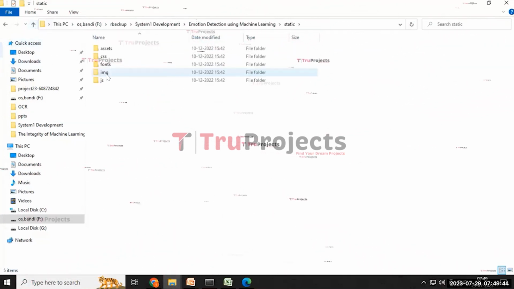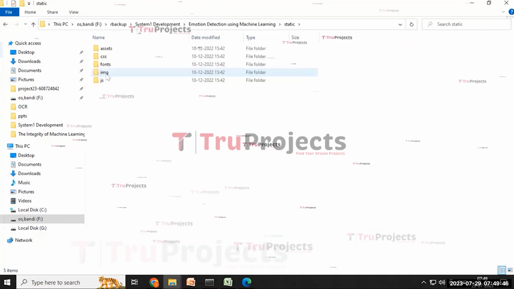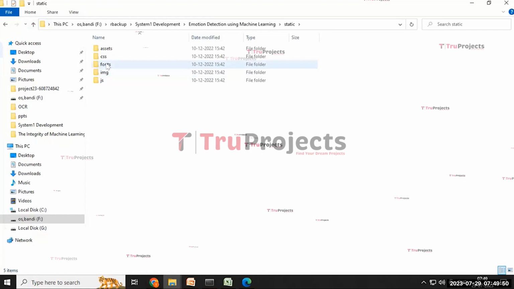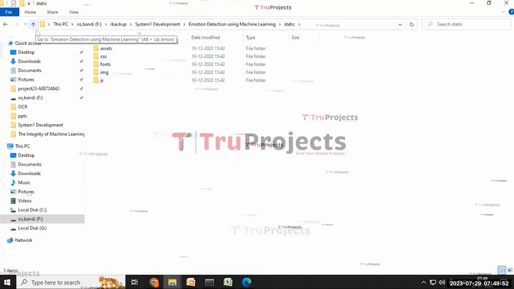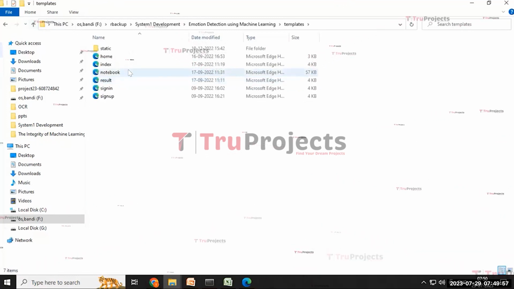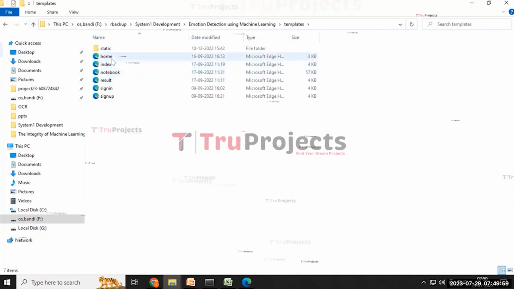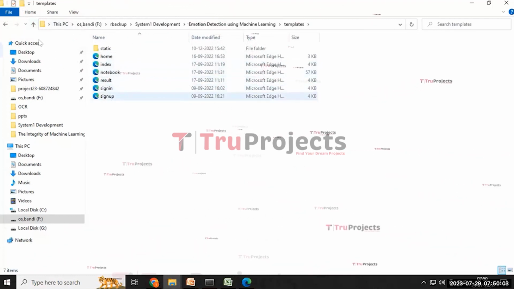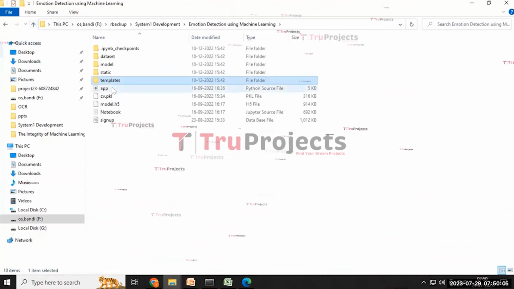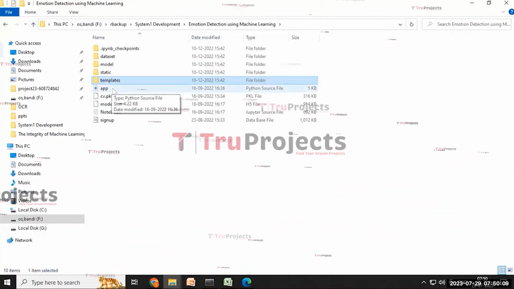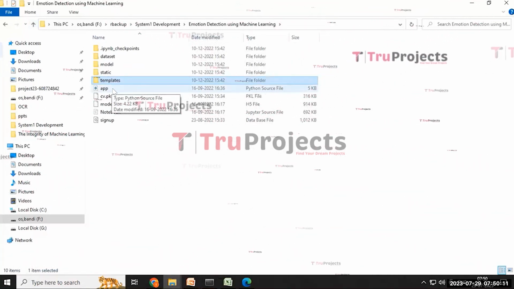And the static folder containing files related to CSS, JavaScript, Bootstrap, fonts, images, and assets. And the template folder containing the HTML documents, which likely include home, index, notebook, results, sign-in and sign-up pages. And the app.py file which likely contains the information related to the front-end logic.